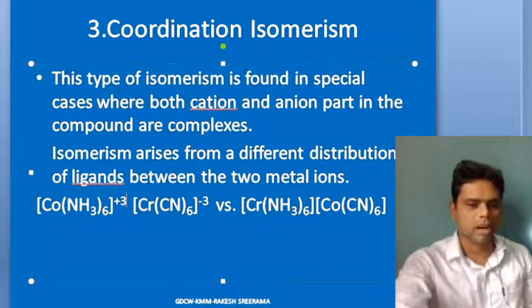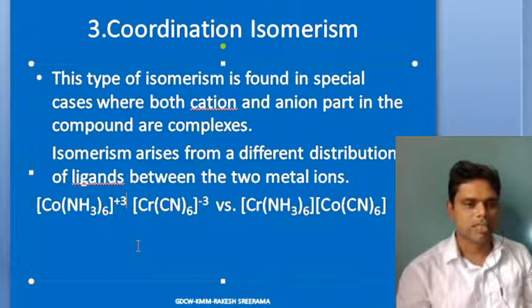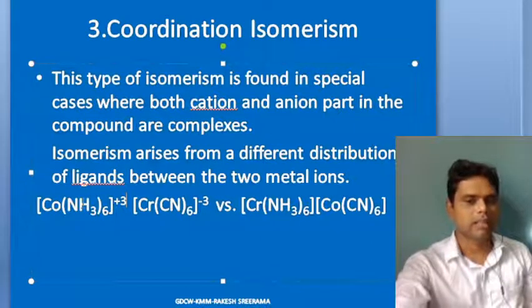So it results in a complex with the cation being a complex ion and the anion also a complex ion. Now you interchange these ligands. Simply go for interchanging the ligands. Instead of Co you write Cr, instead of Cr you write Co. Just shift the ligands to different metal ions. Earlier it is cobalt plus 3 with 6 amines, now it is chromium with 6 amine ligands, and cobalt with 6 cyanides.